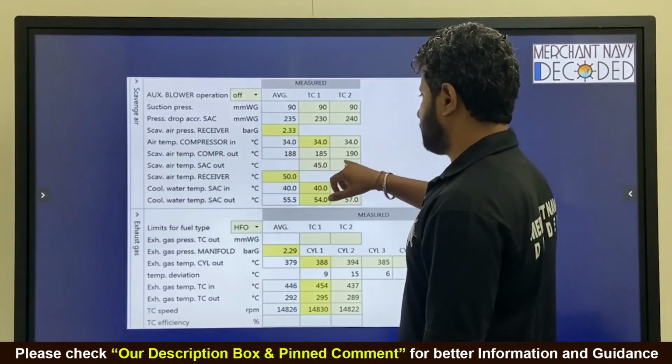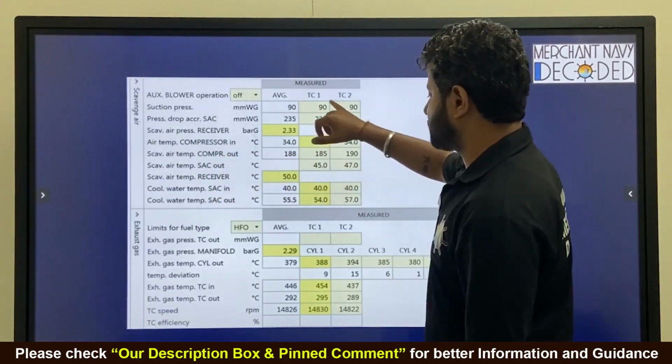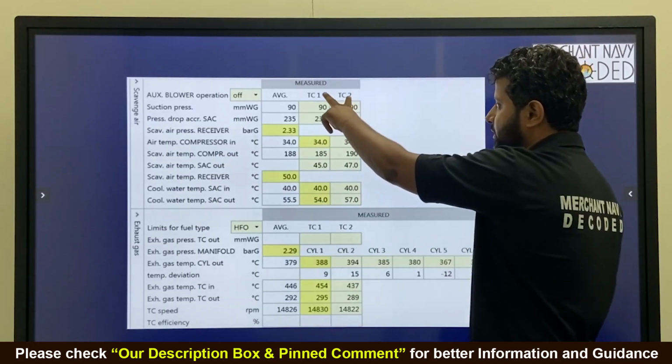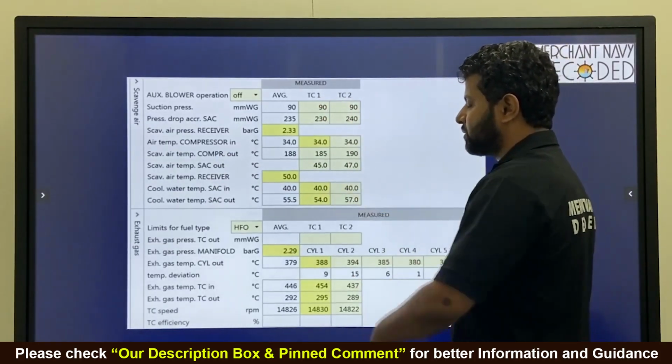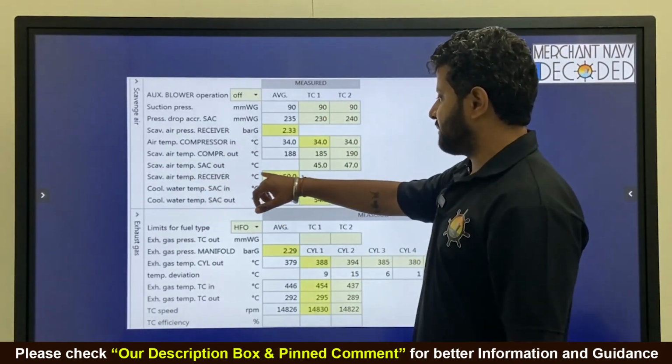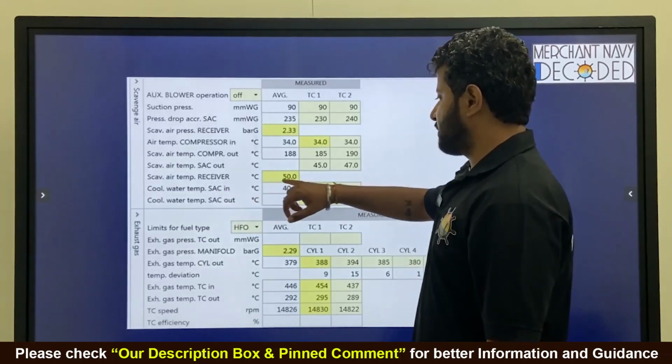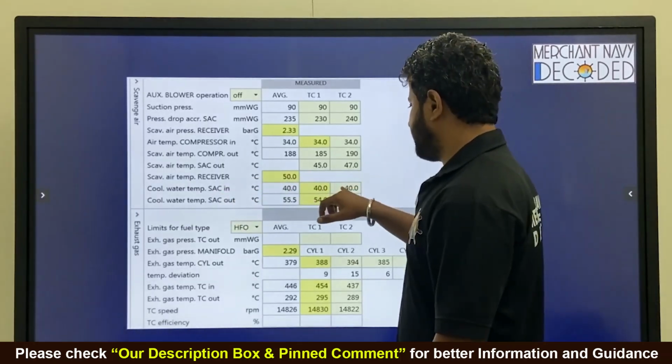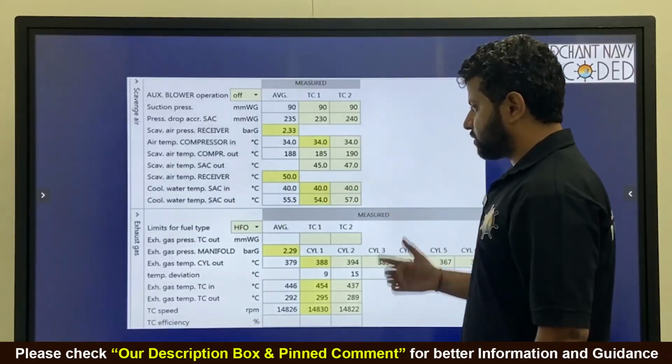Scavenger temperature, compressor out. Scavenger temperature, what do you mean turbocharger in? Turbocharger 1, turbocharger 2, that means this engine has got 2 turbochargers. Similarly, scavenge receiver temperature, cooling water temperature, air cooler inlet, air cooler outlet, 2 air coolers also there.